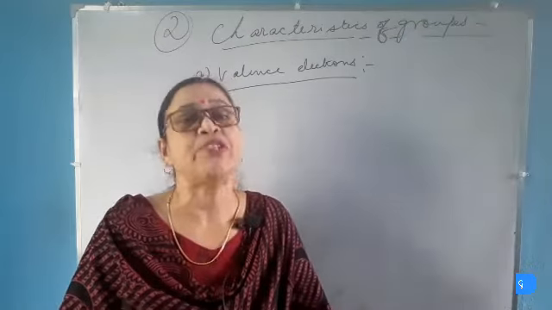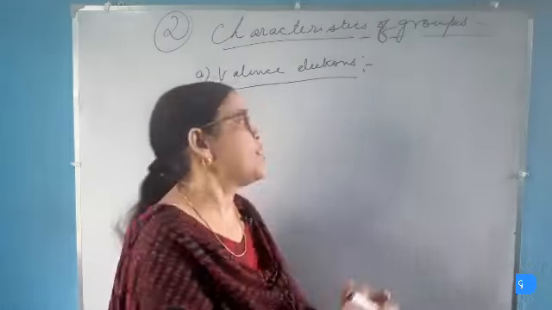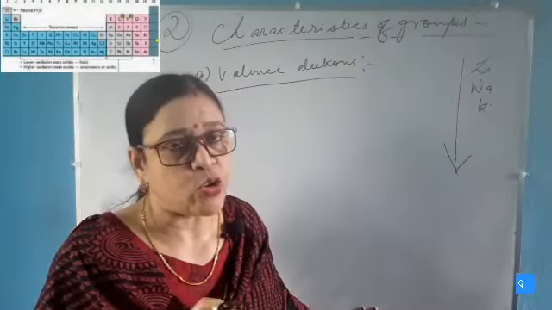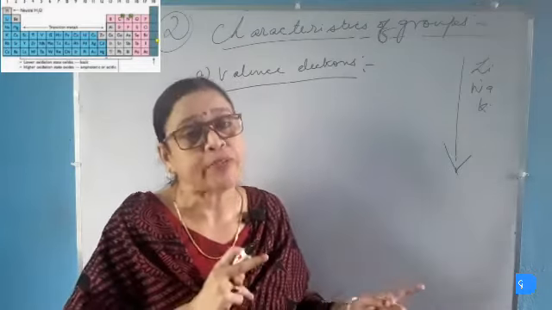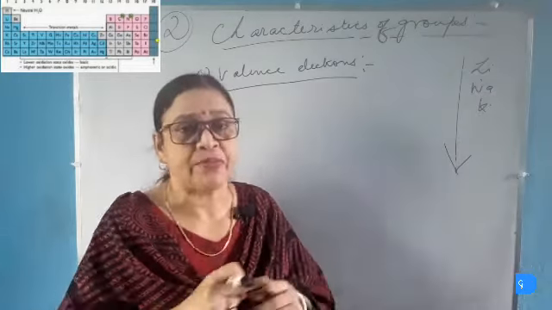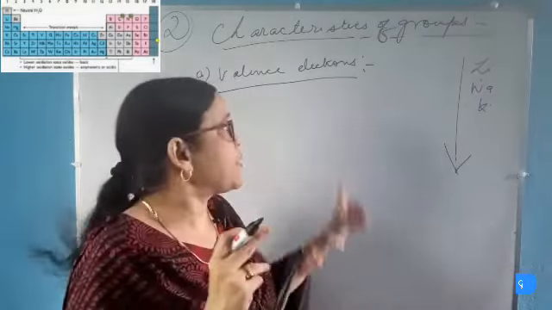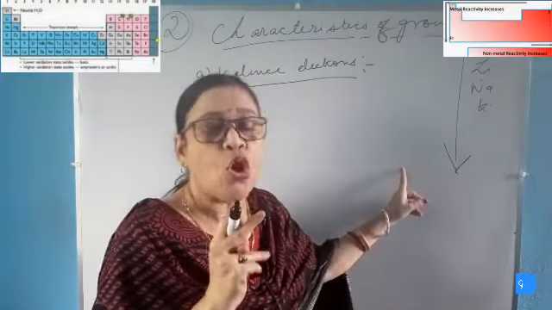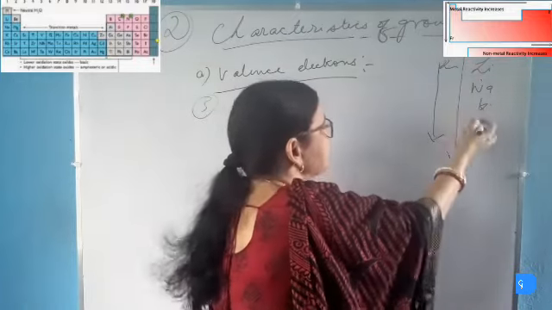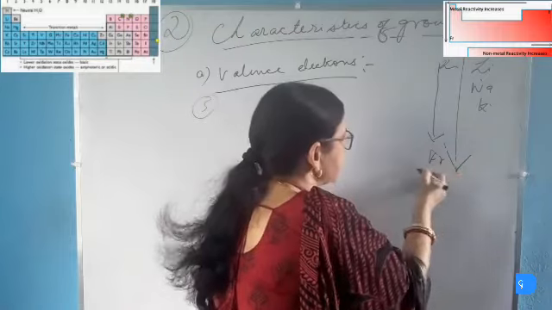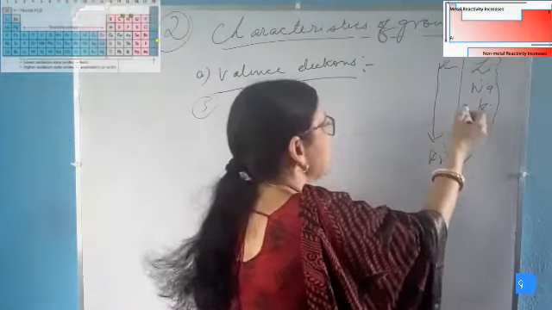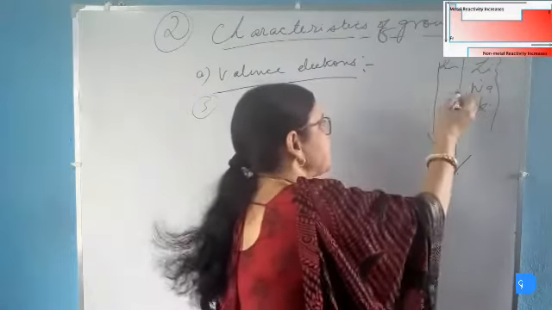Now let's see what happens to the chemical reactivity of the elements in a group. The chemical reactivity of the element increases in a group. So the element which is present at the top of the group is least chemically reactive, whereas the element which is present at the bottom of the group is most reactive. This happens in the case of metals only. For example, in group 1 or alkali metals and group 2 or alkaline earth metals, the chemical reactivity increases as we go downward. So lithium is least reactive, whereas francium in group 1 is most reactive. Among these three alkali metals, lithium is least reactive and potassium is most reactive. Potassium is more reactive than sodium, and sodium is more reactive than lithium.